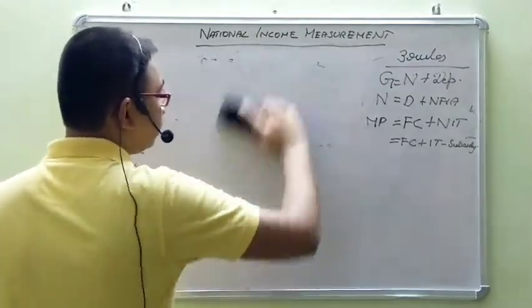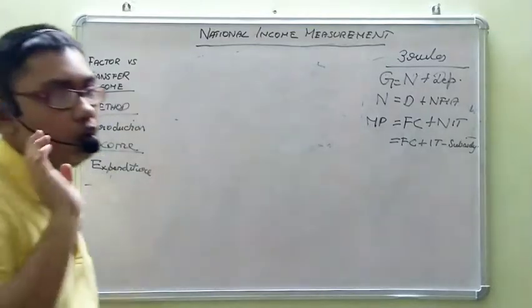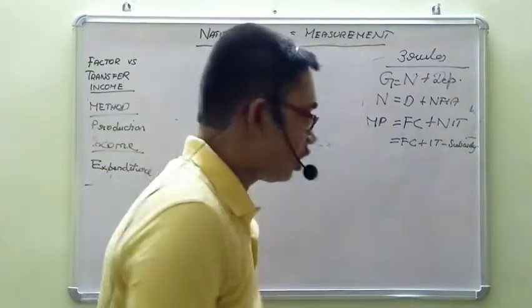So this will be the three methods of measurement. Whatever method you use, the value of national income will be same.